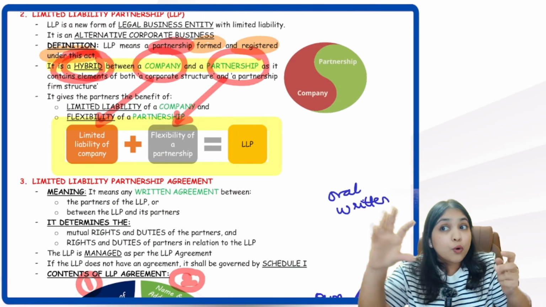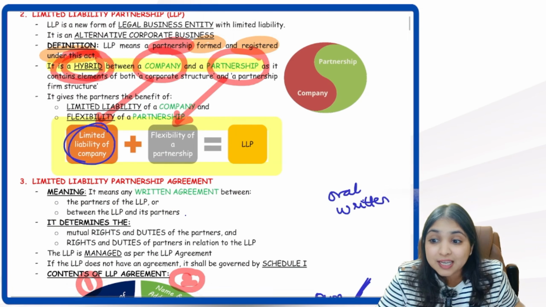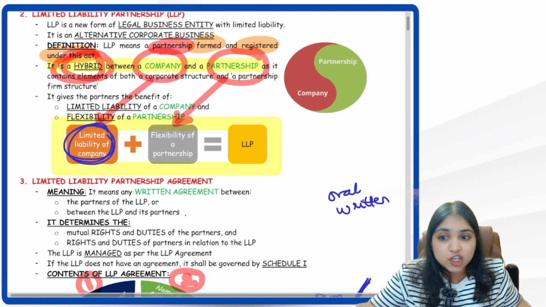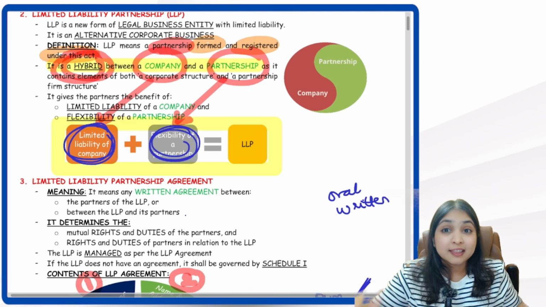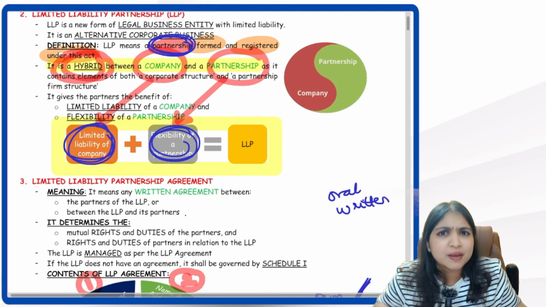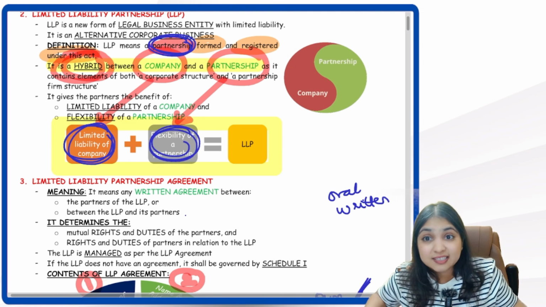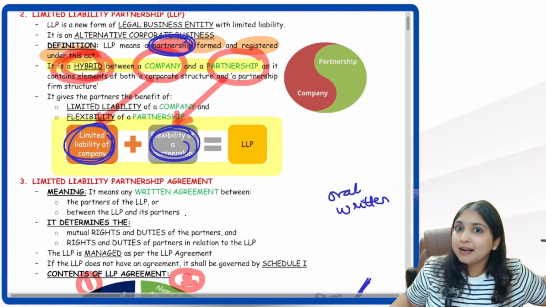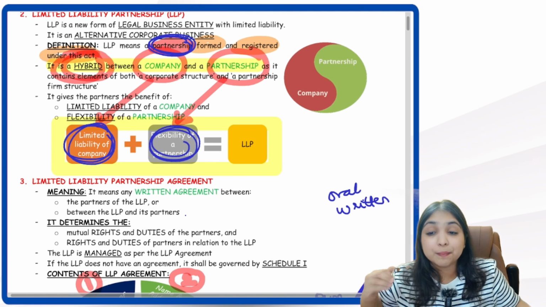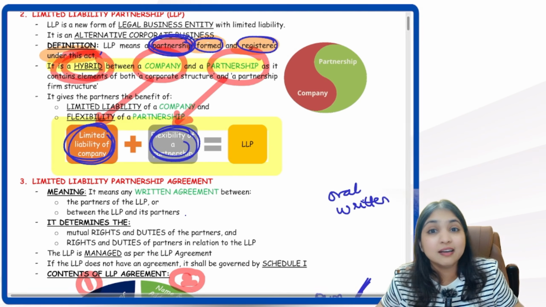Then which feature of the company are we taking over here? The limited liability feature. Which feature of partnership are we taking? The flexibility feature. Then we learned even though LLP is a partnership, it is a partnership which is formed and registered under the LLP Act, not the Indian Partnership Act. Yes, even LLP is a partnership, but it is formed and registered under the LLP Act.